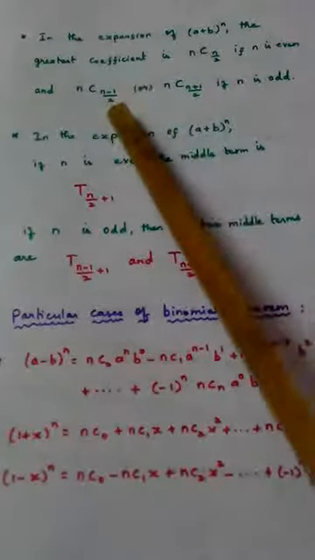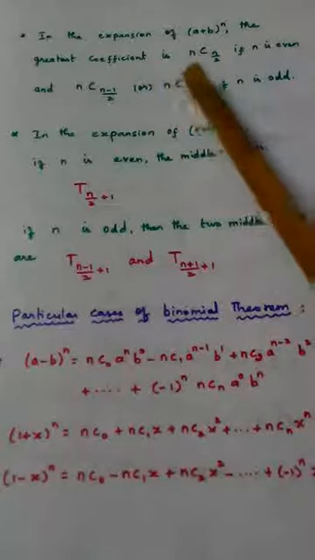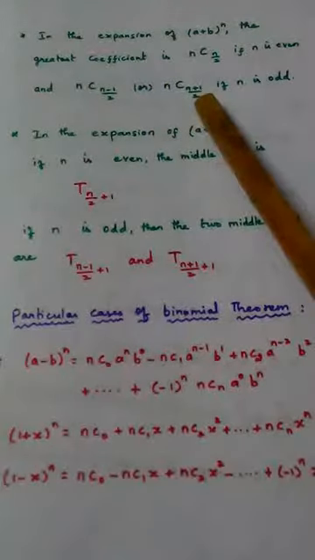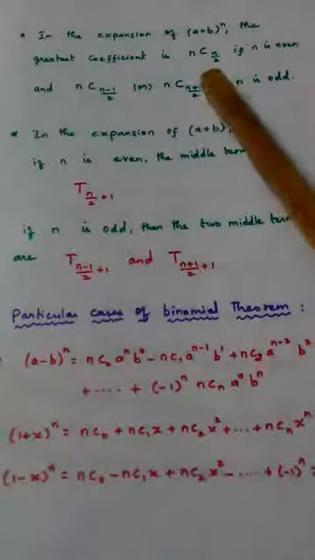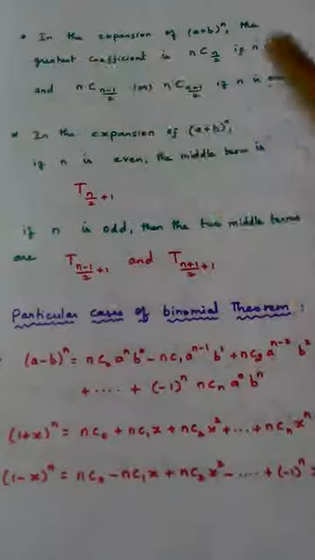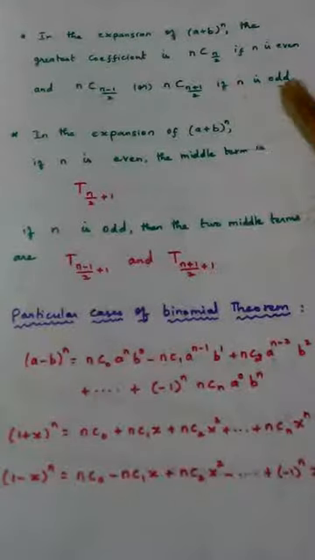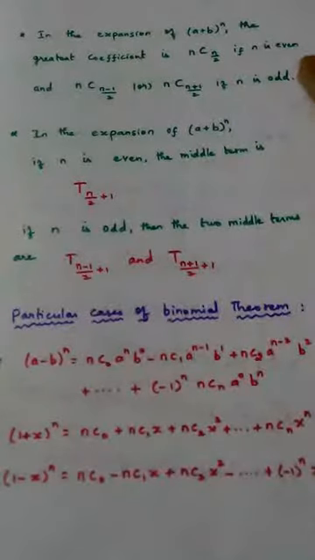Suppose if n is odd, that is the power is odd, then the greatest coefficient is given by either this or that. One is nC((n minus 1)/2) or the other one is nC((n plus 1)/2). So out of these two, we can take any one and calculate the greatest coefficient, when the n value is an odd number.